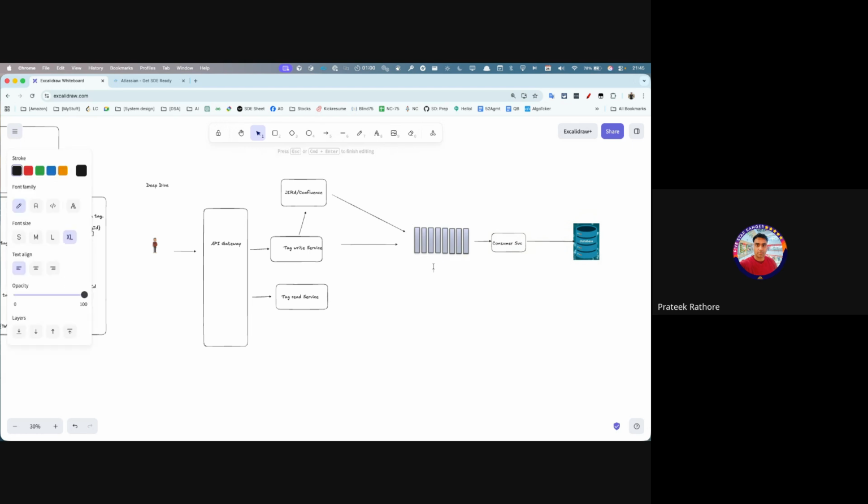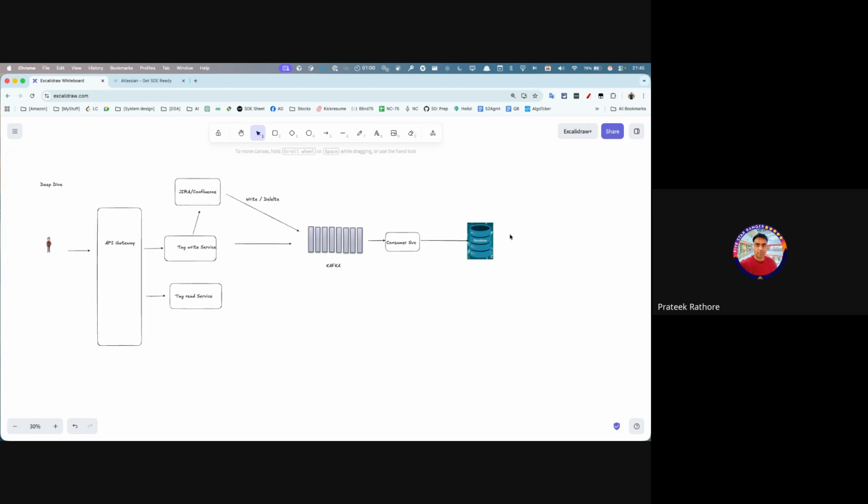This is our Kafka, let's say. So let's say you write content or delete content, all those events from Confluence will be taken up by this message queue, and then it will come to this consumer service and it will update here, right?